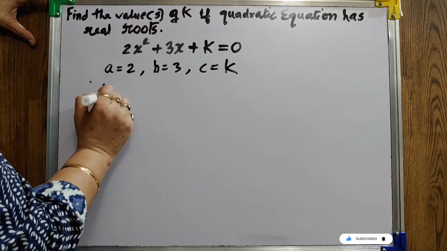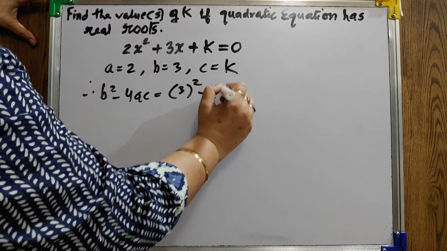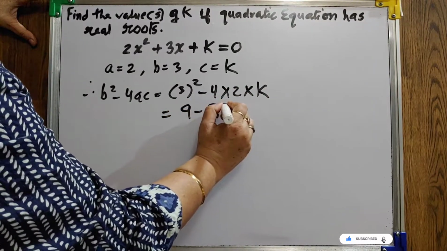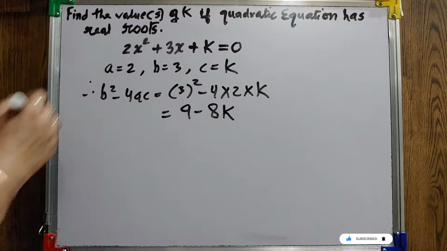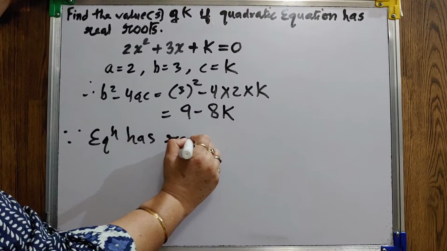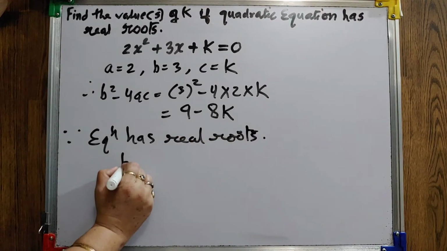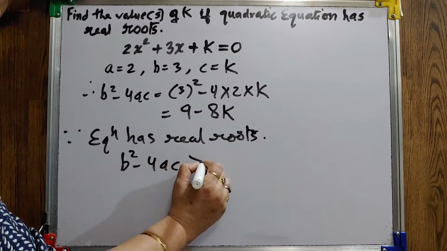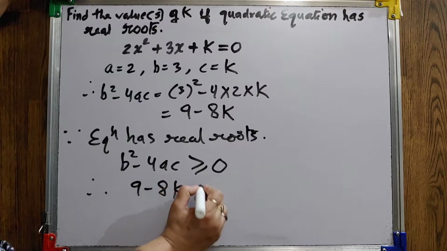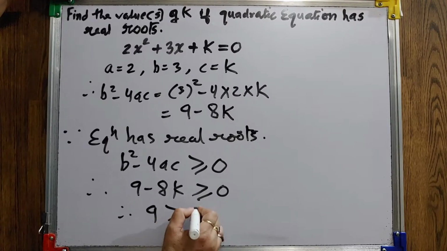Now see, in this equation, a is 2, b is 3, c is k. Now b square minus 4ac is 3 square minus 4 into 2 into k. It will be 9 minus 8k. Since the equation has real roots, either b square minus 4ac is positive or 0, so it is greater than or equal to 0. I got 9 minus 8k greater than or equal to 0. So 9 is greater than or equal to 8k.